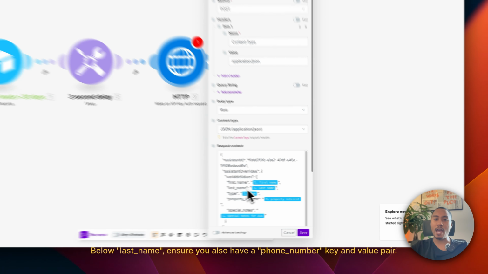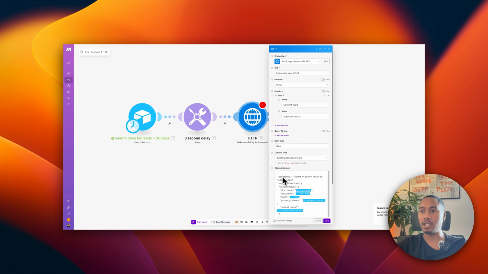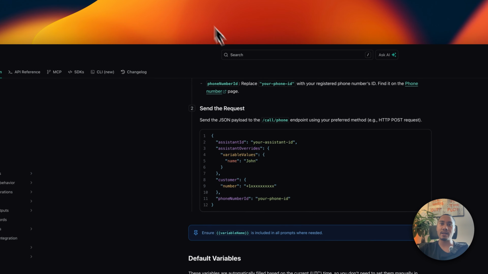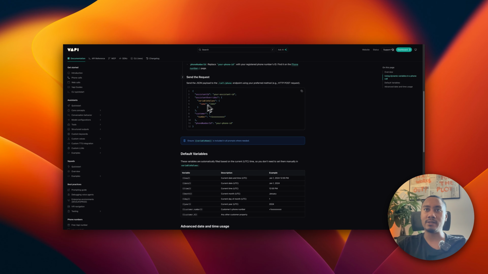Okay, so right here I have the payload pasted in, and again, just to reference it, compare it to the payload that's provided in documentation, we have the assistant ID, the assistant overrides, and then we also have the customer and then phone number. If we look back, it's the same thing. We have the assistant ID, the assistant overrides, customer, and phone number ID. I just already mapped in or assigned the data points to these specific keys.